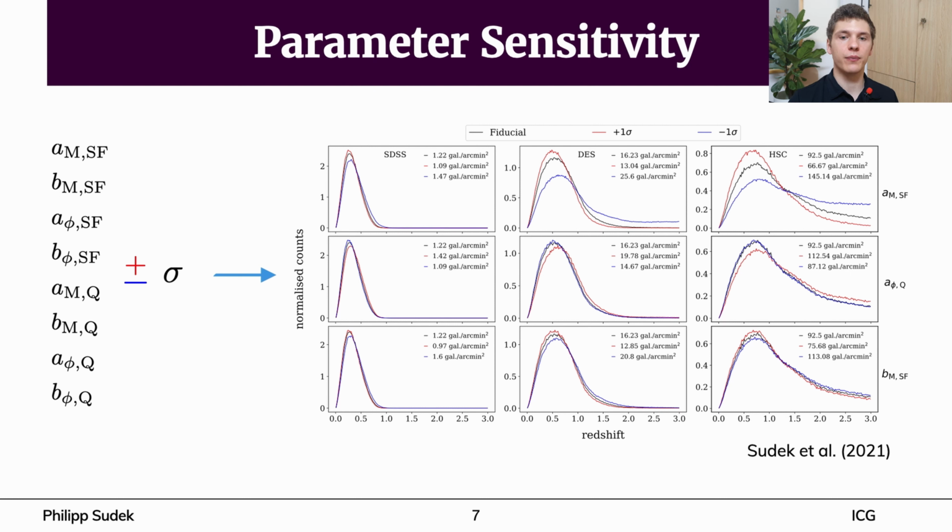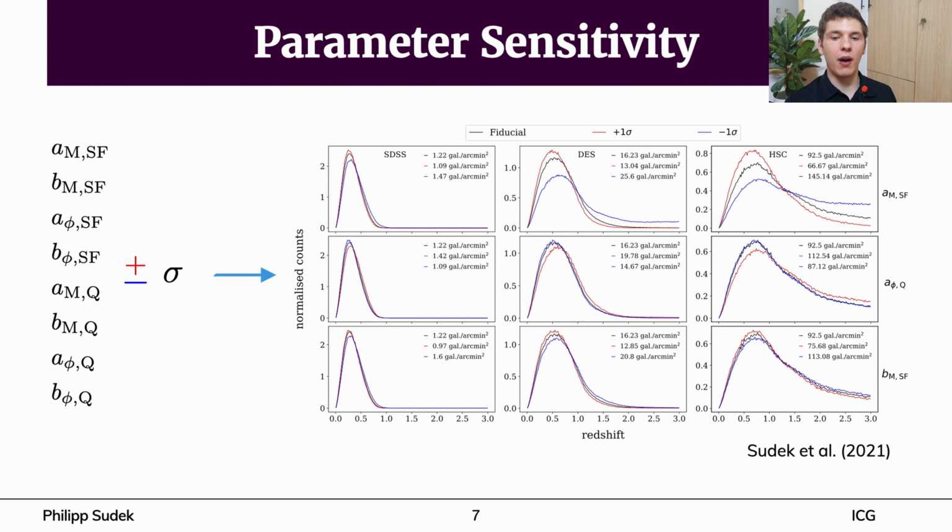simulated redshift distribution. On the right side, we see a plot comparing the fiducial and test catalog after modifying 3 different parameters. The individual columns show the result for the different surveys, and the rows correspond to the parameters that were modified. The black lines correspond to the fiducial redshift distributions that were simulated with the default set of parameters. The red curves show the simulated redshift distribution after adding the parameter error to its value. Accordingly, the blue curve resulted after subtracting the error from the parameter value.